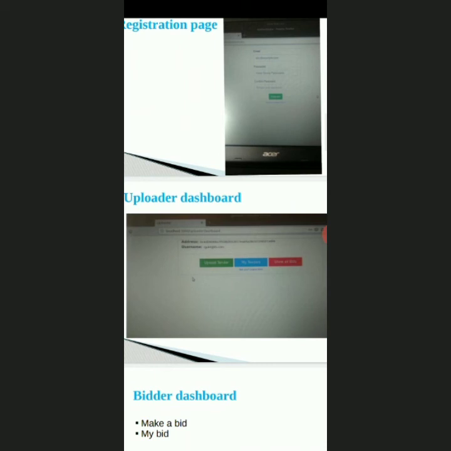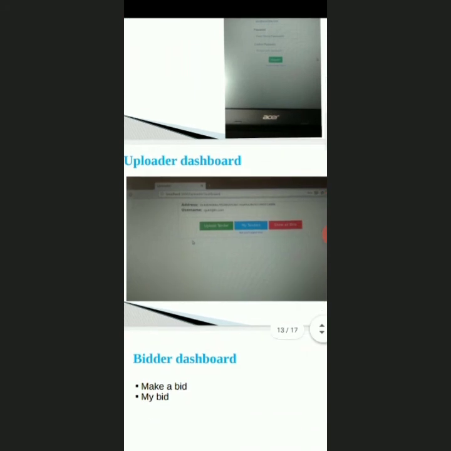If the login person is an uploader, then it directs to the uploader dashboard. Now the uploader can upload the tender. In that, the uploader has to enter the tender name, quantity, and the details about the tender.